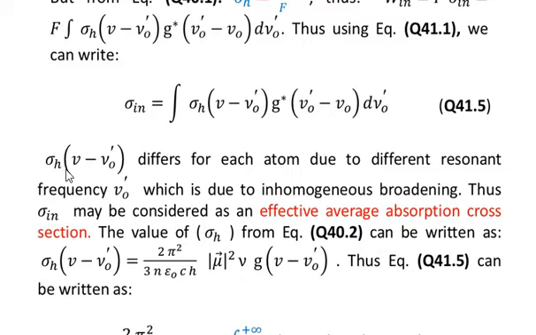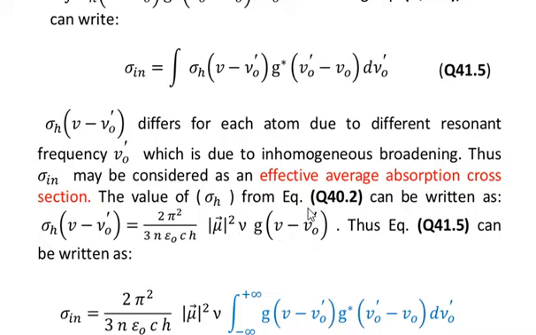So this nu naught prime will have different values in the inhomogeneous broadening case, so this sigma h will also vary. For one frequency nu naught, it is fixed, it is uniform. But since different atoms have the possibility to resonate at different values of nu naught prime, that's why we have the integral with respect to d nu naught prime. So this will differ for each atom due to different resonant frequency nu naught prime, which is due to inhomogeneous broadening. Thus sigma in may be considered as an effective average absorption cross section.